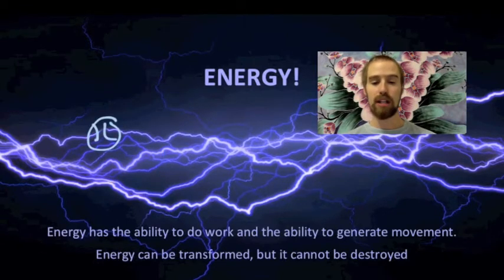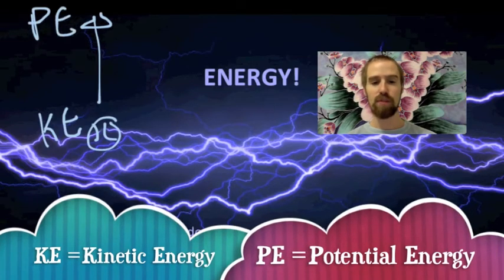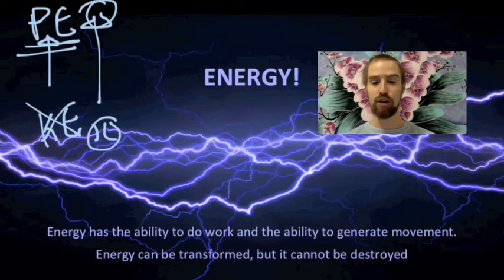When you toss a ball into the air, you are putting energy into that ball that causes it to move, and we call this energy of movement kinetic energy. As the ball moves into the air, that kinetic energy is transformed into potential energy, and the ball slows down. At its highest point, before falling back down to Earth, the ball has all potential energy and no kinetic energy. Think of this potential energy as the potential for movement.